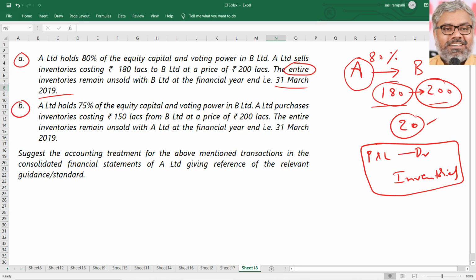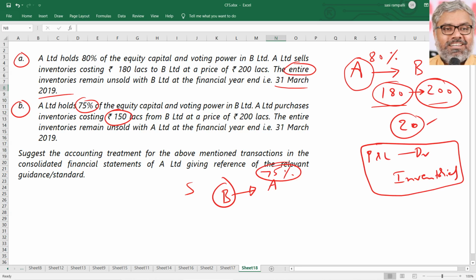Second scenario: A Limited holds 75% of the equity capital and voting power in B Limited, and A Limited purchases inventories from B Limited. That means B Limited is selling goods to A Limited, but still A Limited is the holding company and B Limited is the subsidiary company. All the information is already given. B Limited sold goods to A Limited.